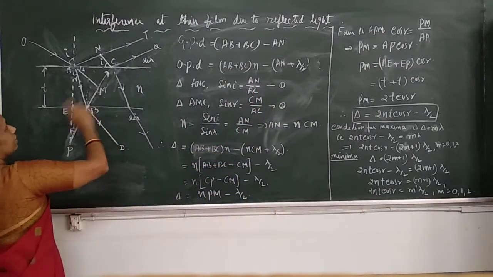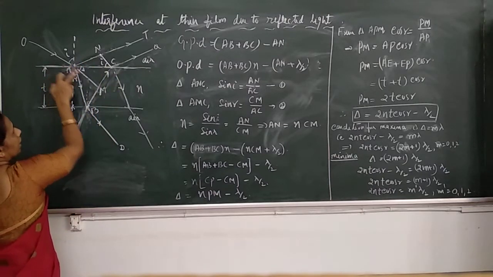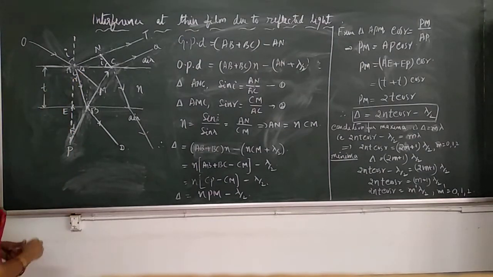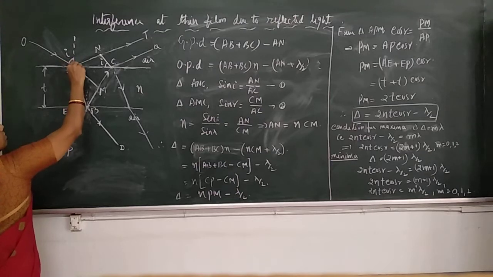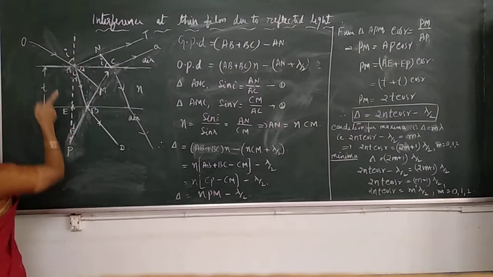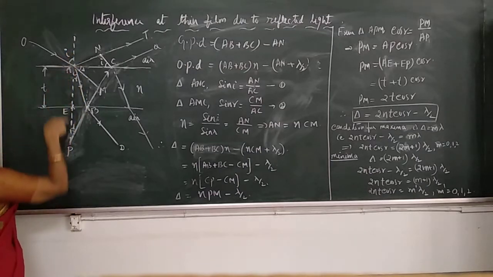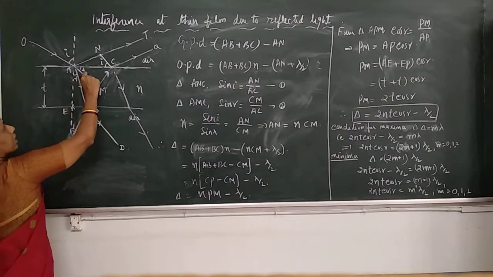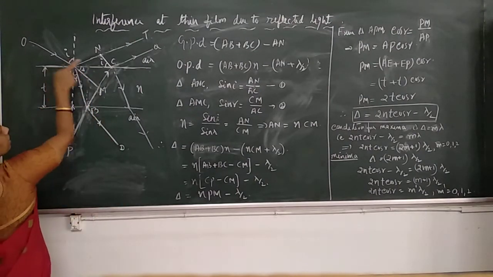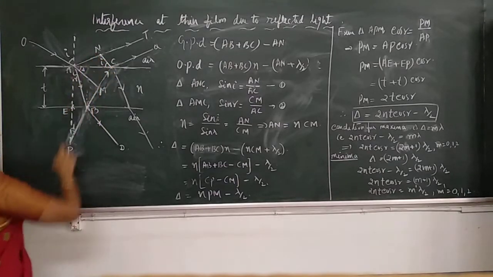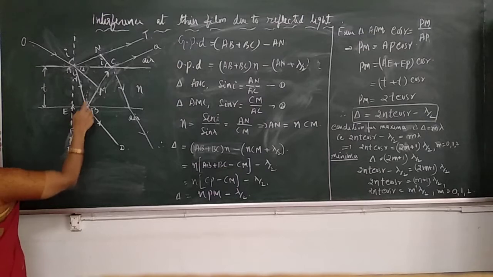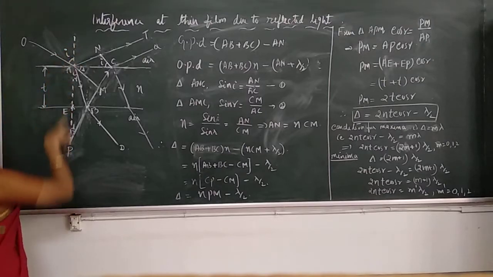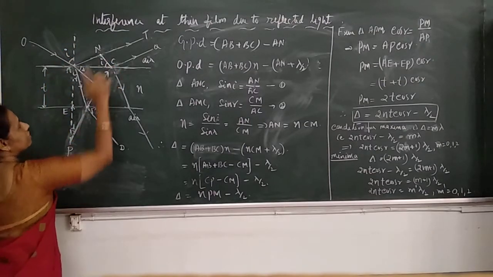From the triangle AMC, again consider the right angle triangle AMC. Here, this is the angle of refraction. Before that, let me tell, I is the angle of incidence, the angle between the incident ray and the normal. The ray refracts like this along AB. So this is the normal, and this is the angle of refraction. From the geometry, you can find out that this angle also becomes equal to R, and this angle is I. In the construction, the reflected ray BC is produced in the backward direction to give BP to meet this normal, so that BP is equal to BC.